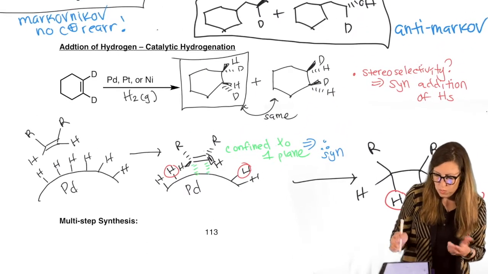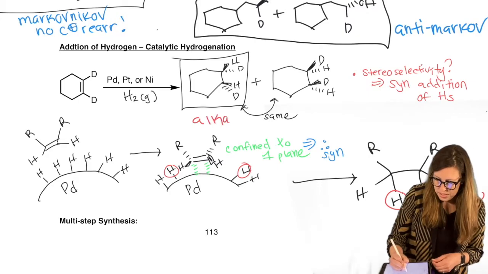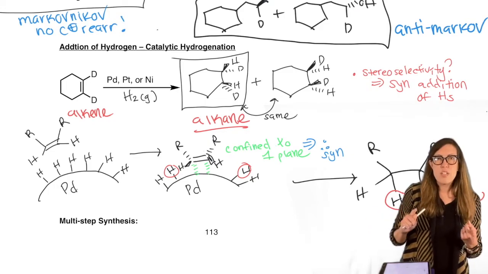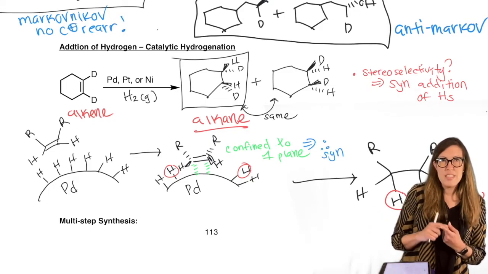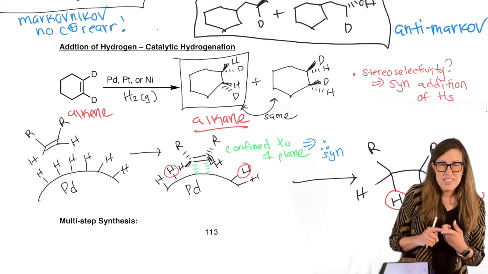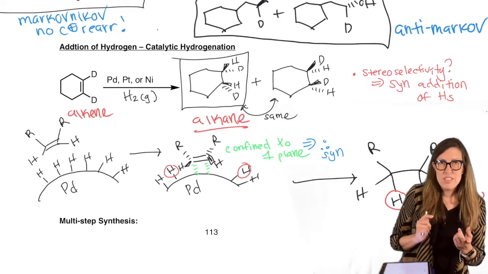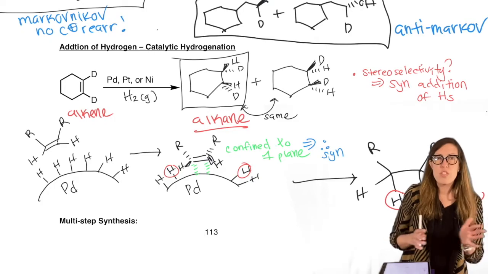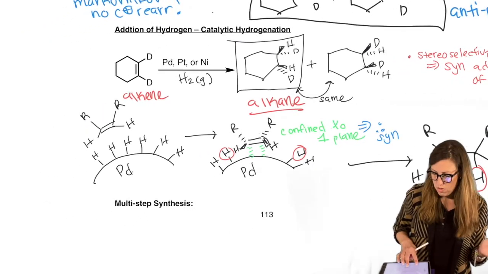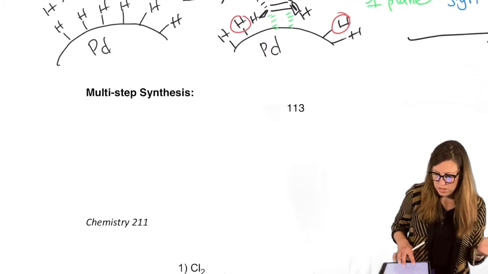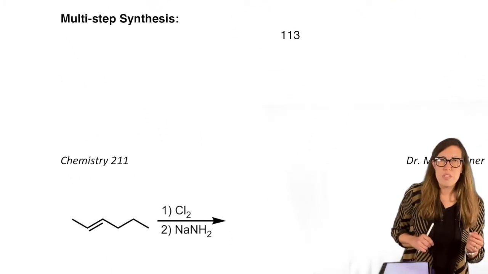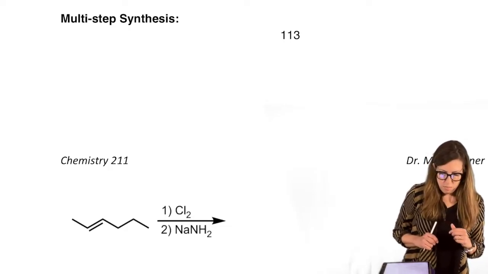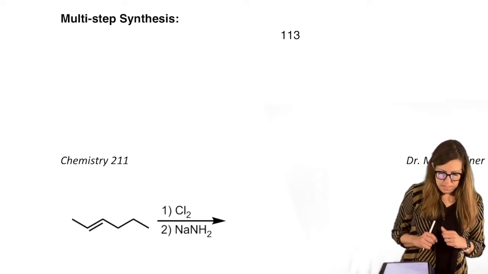So now what do we do? We just made an alkene into an alkane, right? So we can actually convert alkenes into dihalides, halohydrins, alcohols, ethers, alkanes. We've learned a lot of reactions. This is the point where we've done so much functional group interconversion, we're ready to put it together. Chemists are put to the task to make things, not just one step, but multiple steps. So we're going to start putting some of these together in a multi-step synthesis.